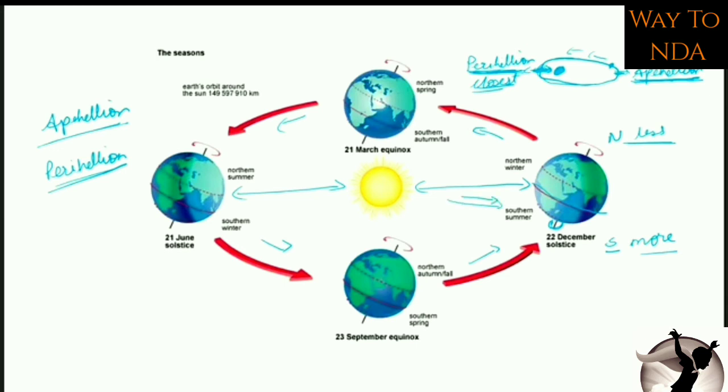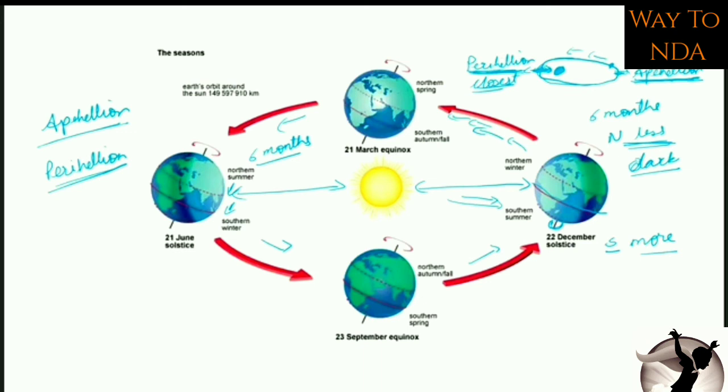Okay. So जैसे जैसे ये earth move करेगी, the earth to reach here at this position, it will take around 6 months. So for 6 months, north pole will be in dark. Okay, and that's why we will find that lot of ice is there because less sun rays are there. It receives the sun rays only for 6 months.